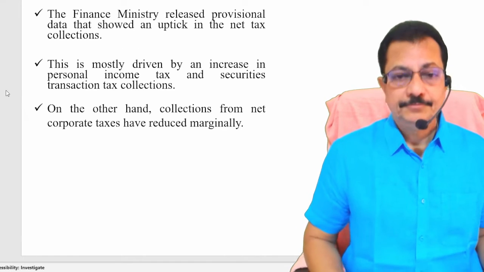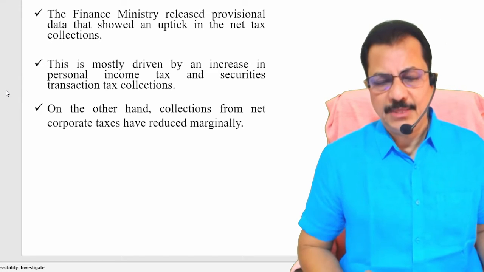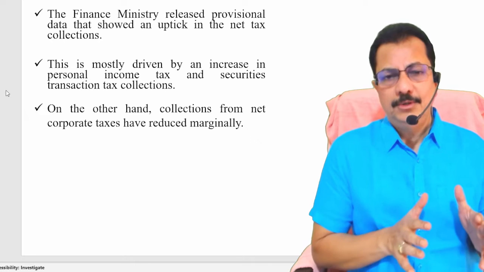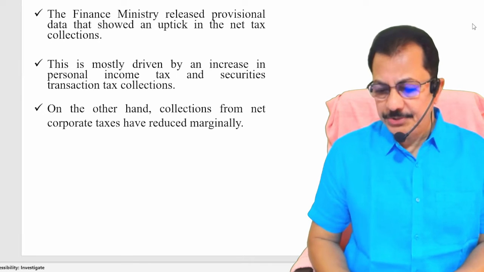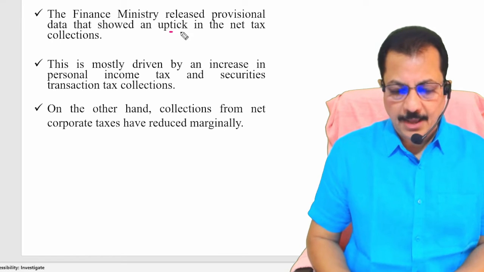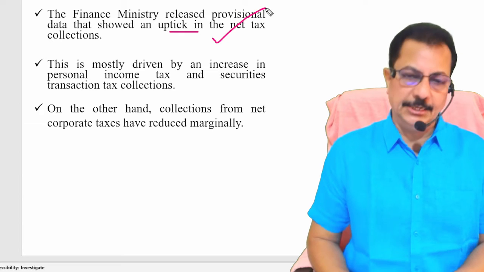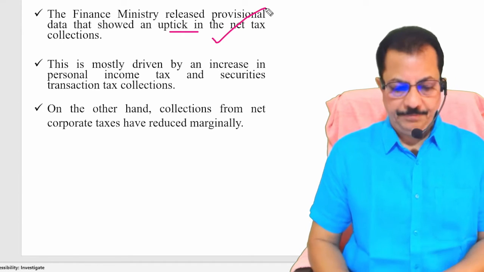Let's go ahead and look at the latest data that has been released by the government. The finance ministry released the provisional data that showed an uptick in the net tax collection. So overall tax collection is increasing. That's a good sign.